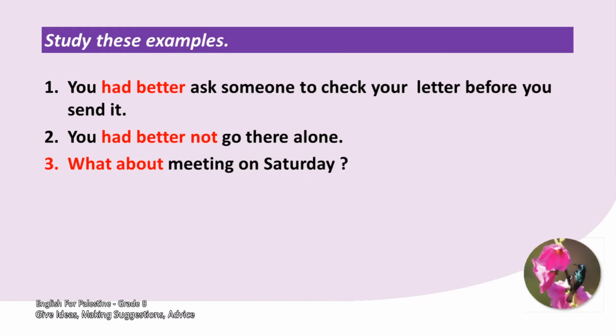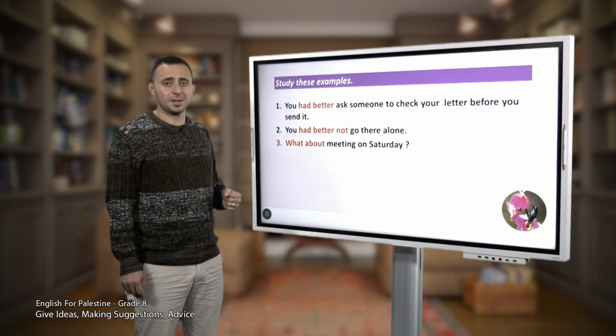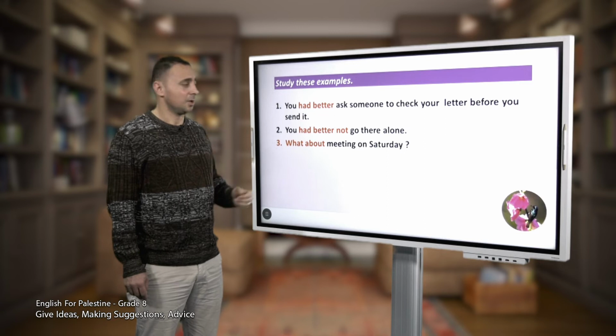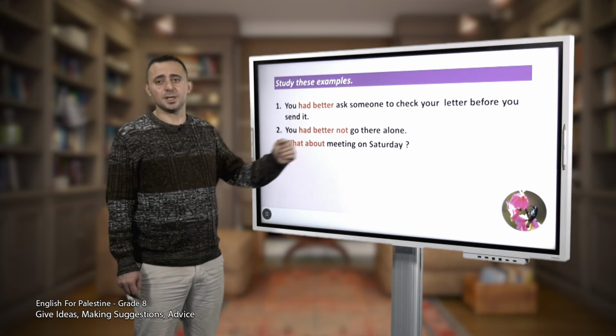What about meeting on Saturday? Again, what about meeting on Saturday? Notice here, students, what about and then meeting, not meet, not to meet, the verb ing, right? So, what about should be followed by a verb ing to say, what about meeting on Saturday?